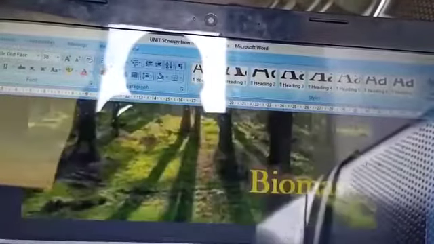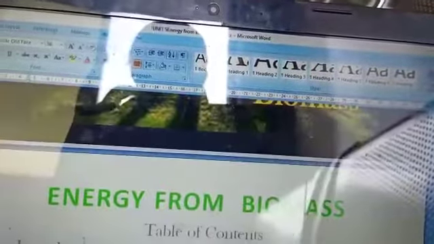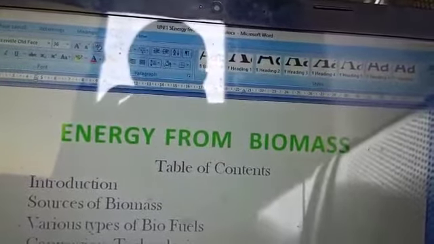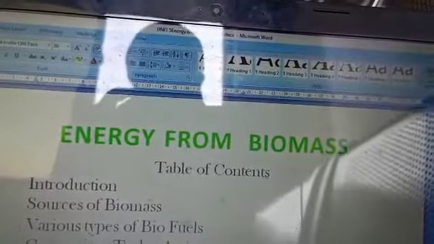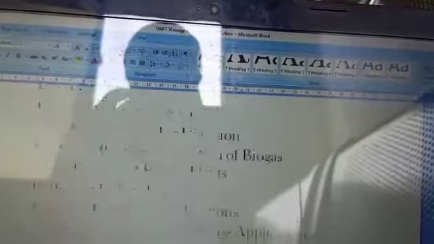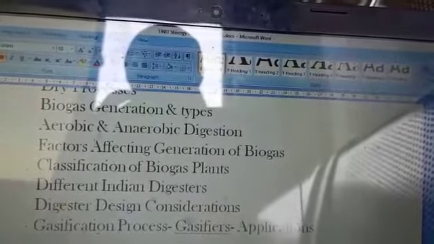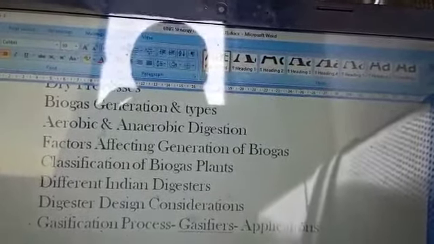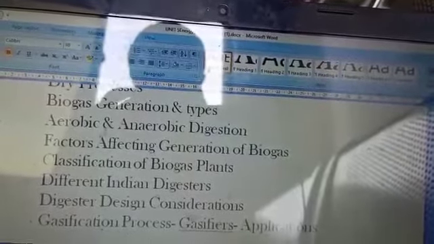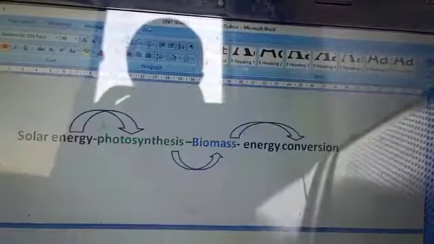So as we all know, biomass is the content which can be taken from the organic matter of plants, animals, human beings. If we generate energy by using those, we call it biomass. So what are the forms of energies that we are going to see by using biomass? Or fuels, which can be produced by using wet process or dry process, and gas, aerobic and anaerobic digestion systems, classification, and what are the plants that are used for creating the biomass. This is about the content of this unit.